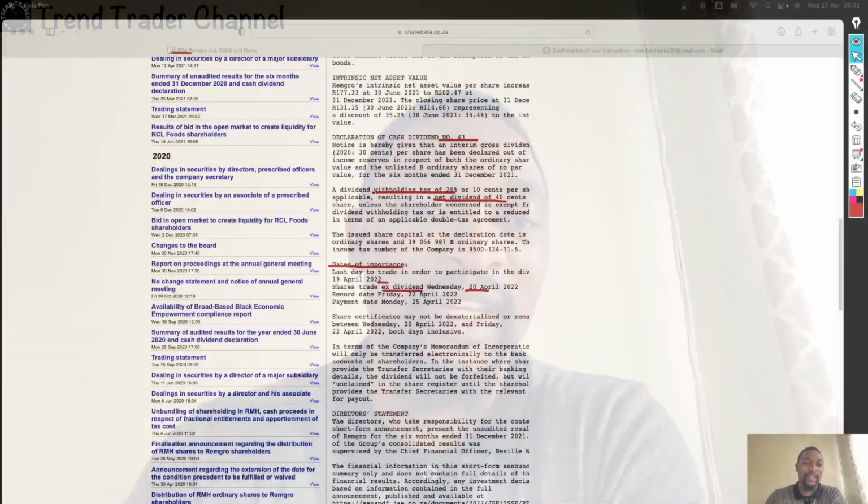So now what happens if you buy the shares on the ex-dividend date? Because that is what is important, since some people are trying to figure out when they can buy shares, especially if you don't have the desire to keep those shares once the dividend has been paid. Ex-dividend simply means that the share price will have dropped by the amount of dividend that has been declared. But it can mean that if you buy after that date, you might not receive the dividend. Now I know sometimes people buy shares after the ex-dividend but still receive the dividend. So this is the other thing that people need to understand.